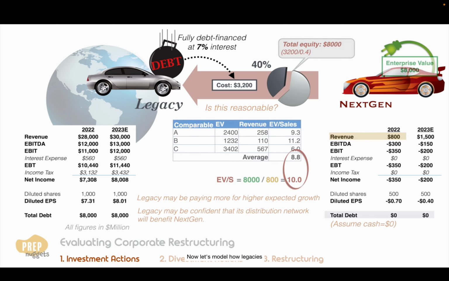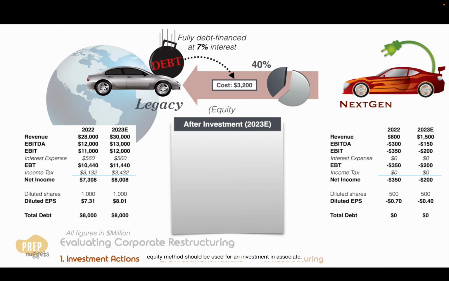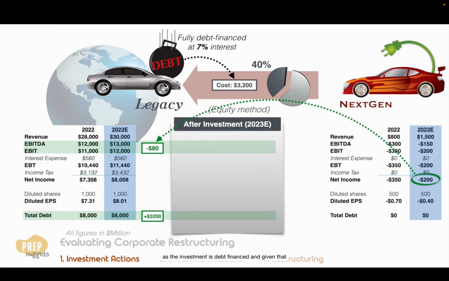Now let's model how Legacy's financials will look for 2023. If you recall from the FSA course, the equity method should be used for an investment in associate. Given we have the pre-investment estimated financial figures, we can determine the change in EBITDA and EBIT based on one-line consolidation of the net income from Next-Gen. So if a net loss of $200 million is expected, both the EBITDA and EBIT estimates of Next-Gen should be lowered by $80 million. Debt should increase by $3.2 billion as the investment is debt-financed, and given that the debt financing cost is 7%, total interest expense should increase by $224 million.